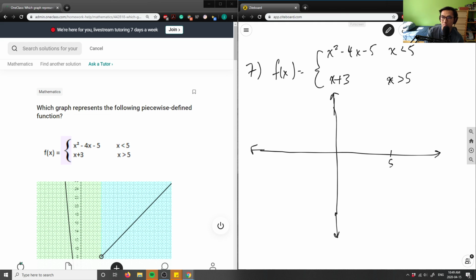So let's draw this over here. It's x squared minus 4x minus 5, right? And that's where x is less than 5. So let's evaluate this point here.